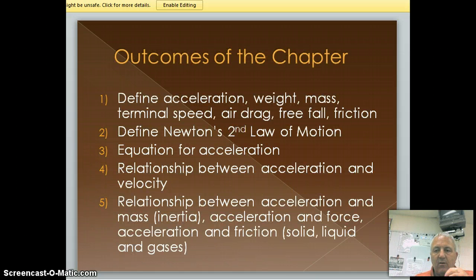Now, here are the outcomes of this chapter. All of these 5 things you need to be able to define: acceleration, weight, mass, terminal speed, air drag, free fall, and friction. You can see the second law of motion, the equation for acceleration, the relationship between acceleration and velocity, and then the relationship between acceleration, mass, acceleration, force, and acceleration and friction. And we'll talk about all of those.